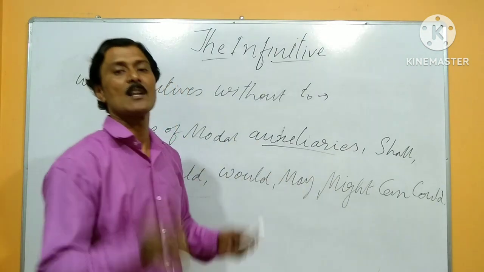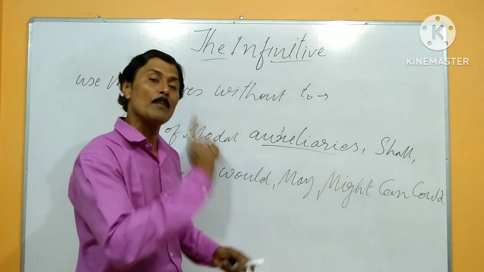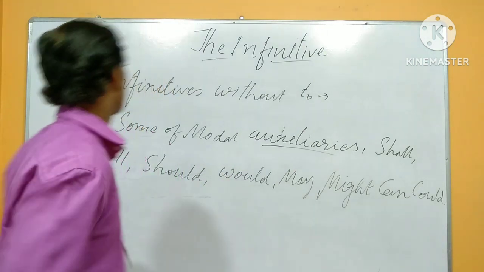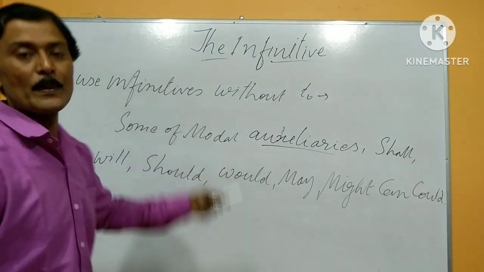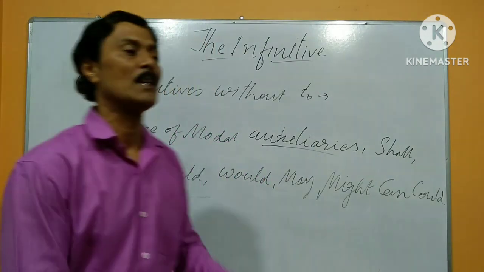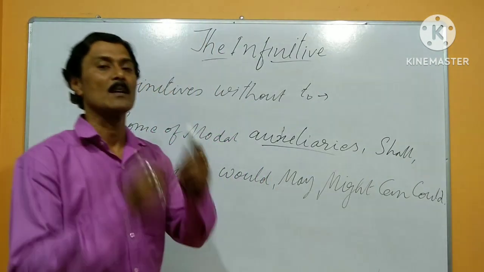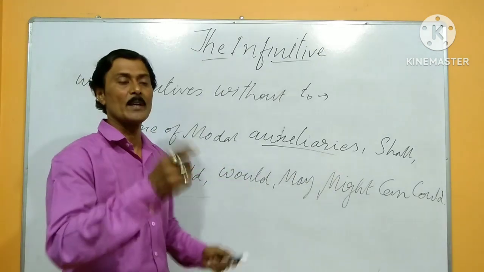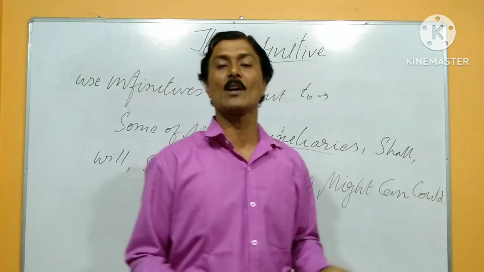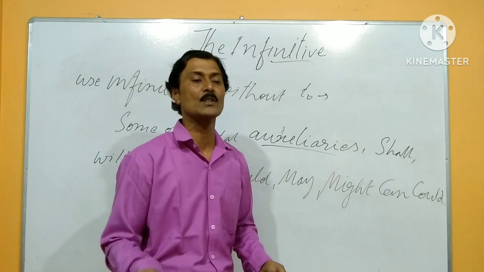After modal auxiliaries, we don't use to but make infinitives. So this is a bare infinitive, or maybe plain infinitive. There are two ways we make the bare infinitive. First, after modal auxiliaries: shall, should, will, would, may, might, can, could.